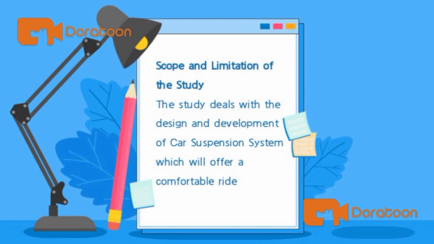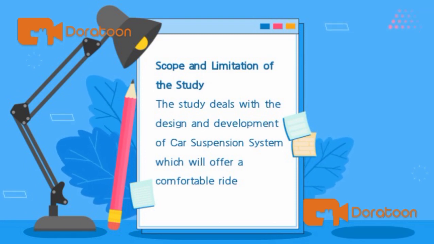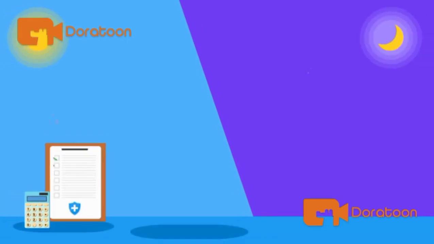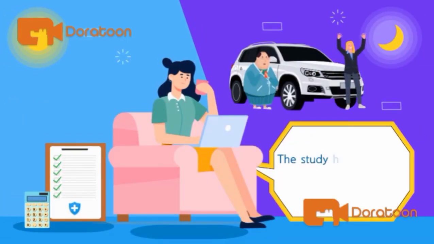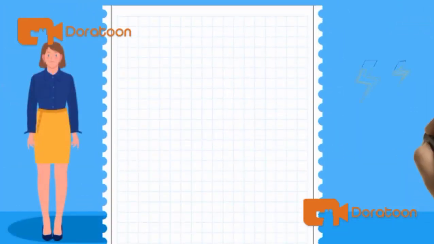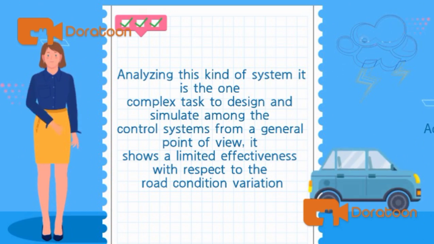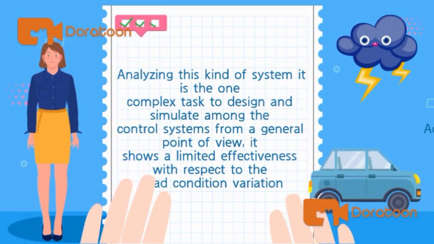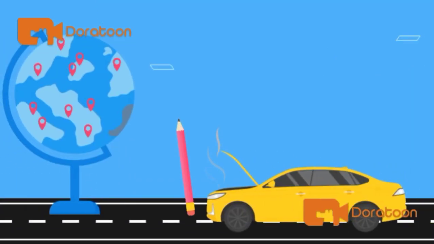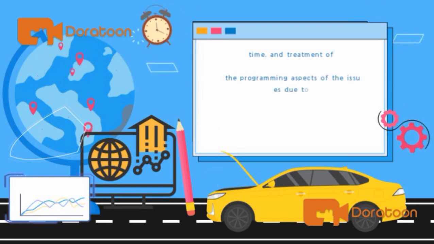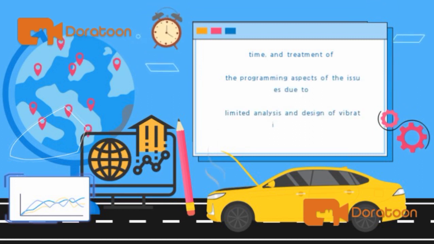Scope and limitation of the study. The study deals with the design and development of a car suspension system, which will offer a comfortable ride. The study has potential limitations. Analyzing this kind of system is one of the complex tasks to design and develop among the control systems from a general point of view. It shows a limited effectiveness with respect to the road condition variation, time, and treatment of programming aspects of the issues, due to the limited analysis and design of vibration of the car suspension system.